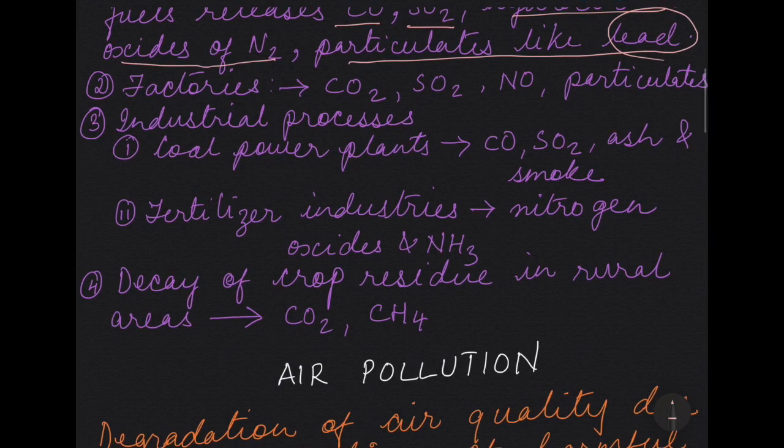Now factories release carbon dioxide, sulfur dioxide, nitrogen dioxide, particulates like carbon particles, smoke.